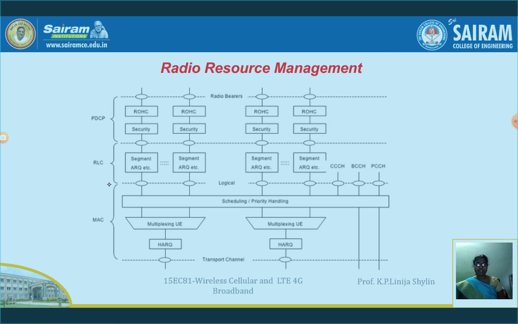So these are the three sub layers, and the layer 2 protocol is subdivided into three types of sub layers. From this we can clearly see that radio bearers are mapped to logical channels through the PDCP and the RLC sublayer.